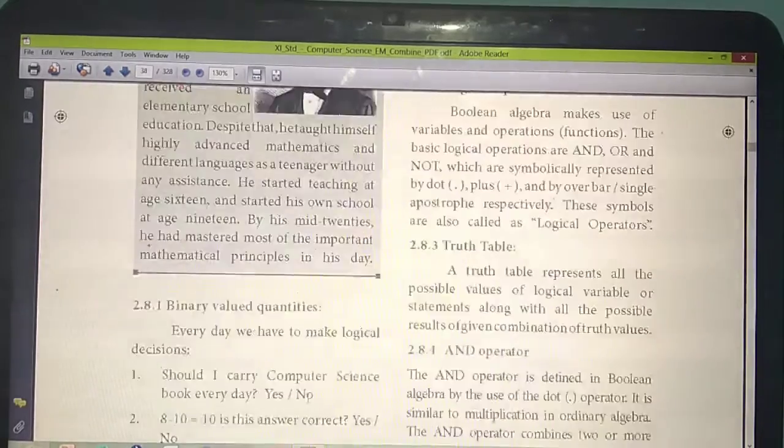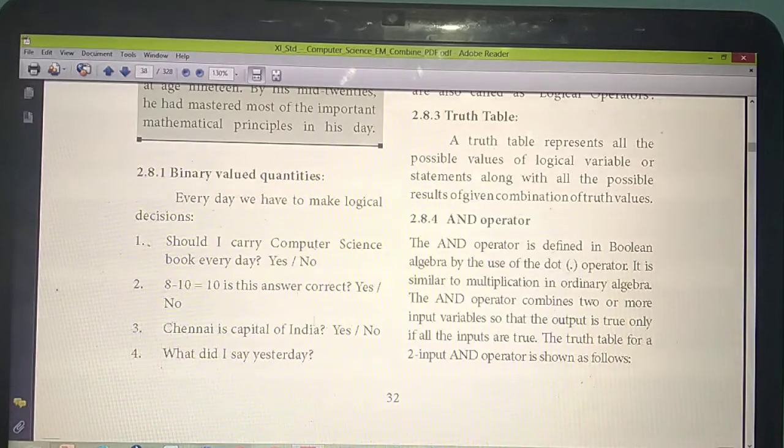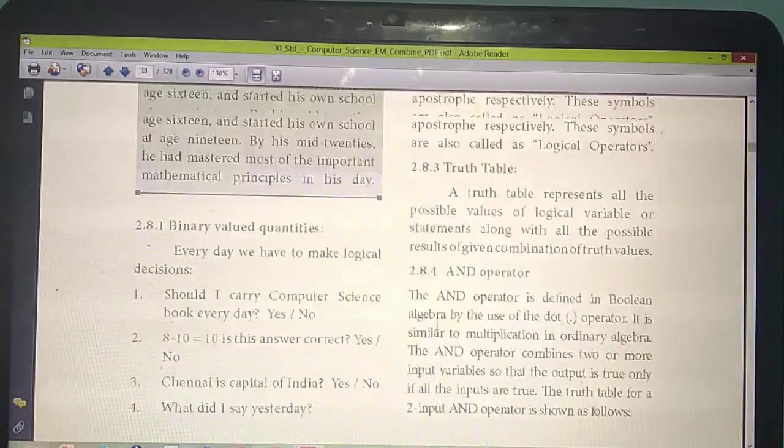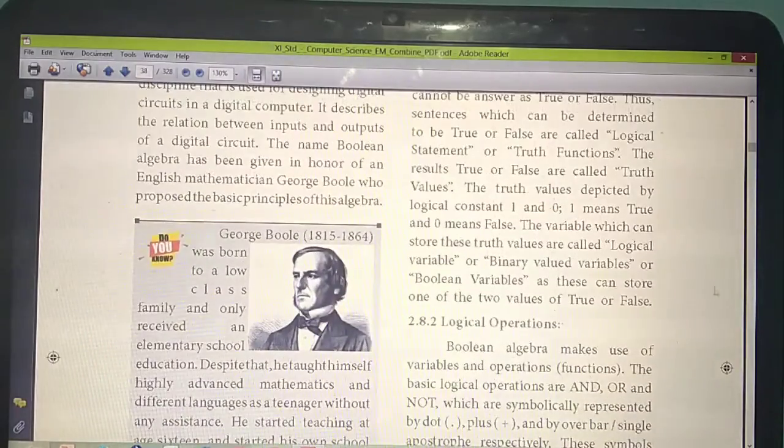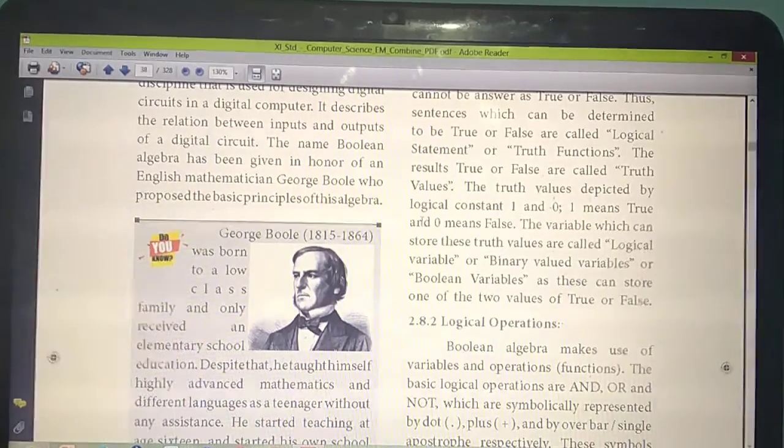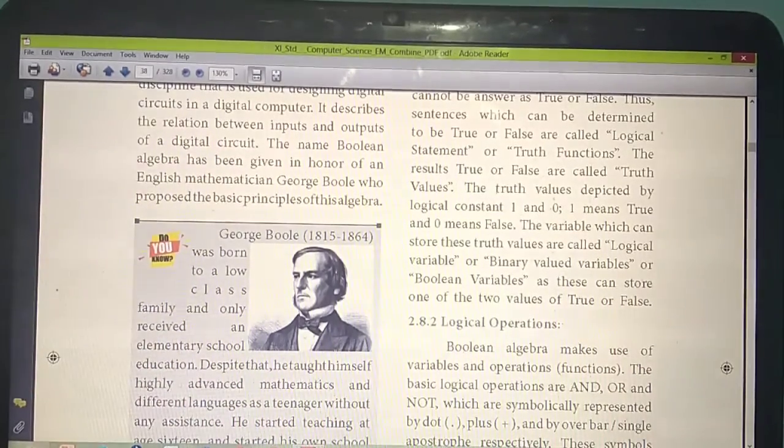For example, see the example. Chennai is the capital of India. So this sentence or this statement we are calling as a logical statement or truth function. So what answer you are getting? Yes or no? This value we are calling as which value? Truth values. Understand? The sentence for which you are getting the answer true or false, the statements or that sentence we are calling as truth functions. The answer or the values you are getting, true or false, those values we are calling as truth values.